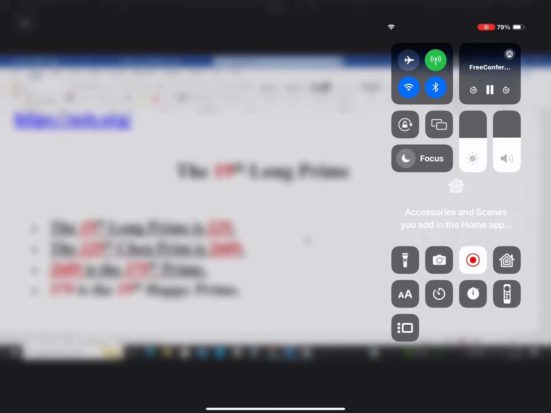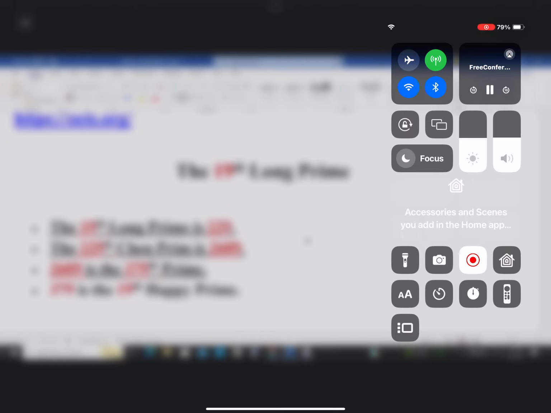So we're going to go to the 19th long prime, and this is what I've put here. This is on the website already. Again, as I said, I want to stress this fact that please do not write anything down. This is already there on the website. So anyway, here we are going to have the 19th long prime.